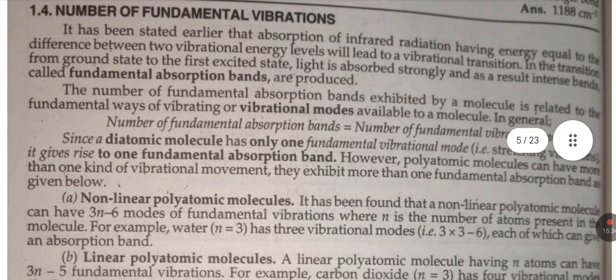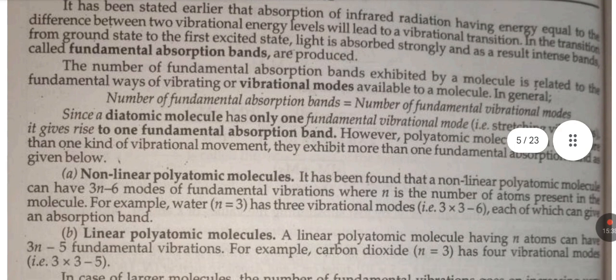Number of fundamental vibrations. It has been stated earlier that absorption of infrared radiation having energy equal to the difference between two vibrational energy levels will lead to a vibrational transition. In the transition from the ground state to the first excited state, light is absorbed strongly, and as a result intense bands called fundamental absorption bands are produced.